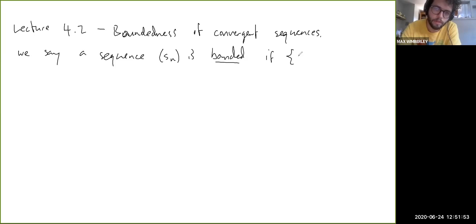if the set of values, okay, maybe I should say, this is kind of assuming that Sn is indexed starting from 1, but obviously you can adapt this definition for any way of indexing the sequence. That's going to be just true in general. So we're going to be stating a lot of stuff for sequences that are indexed starting from 1, but it's totally trivial to modify any of those statements to allow for any starting index. So if the set of all values in the sequence, all the terms, if that set is bounded.